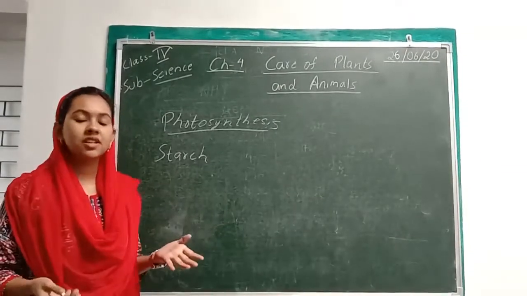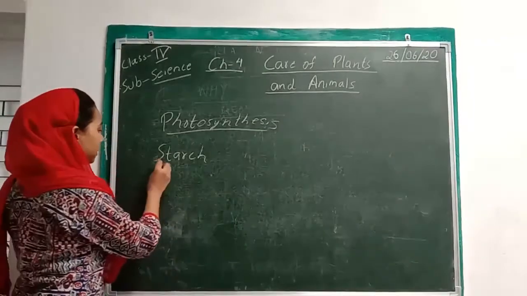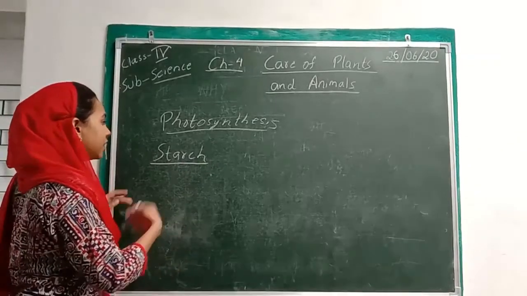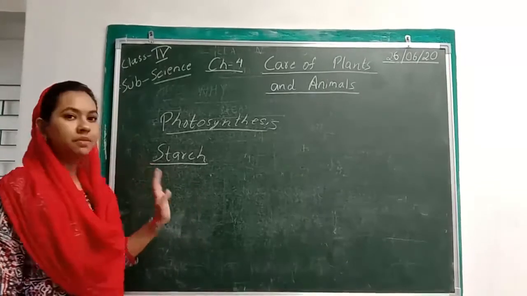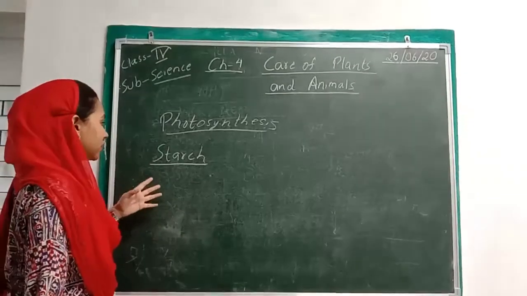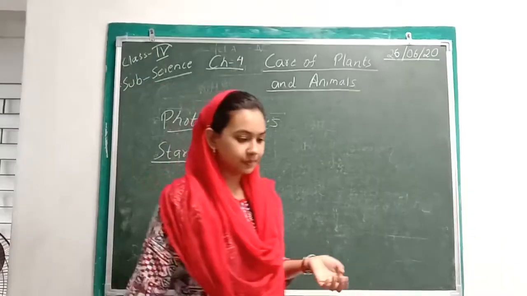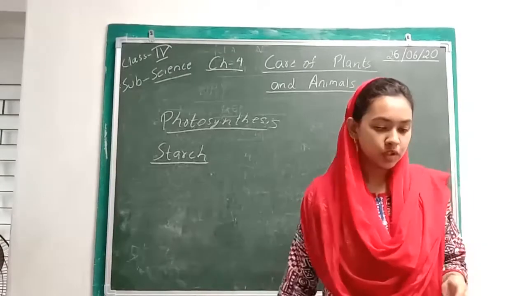We know that, right? For example, we have goat, we have a cow. So the plant is storing starch. Animals like cows are eating up the plant. As a result, the animal is getting energy from it. So in this way, we can say that they are important to us.